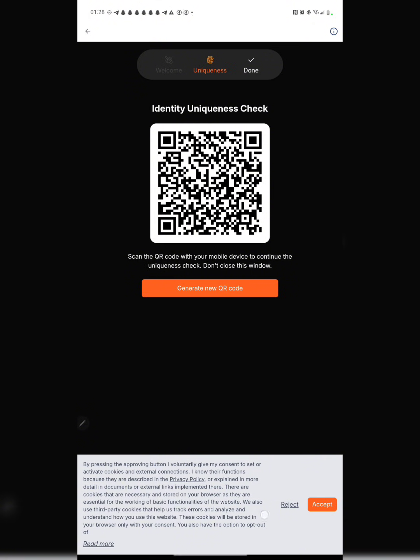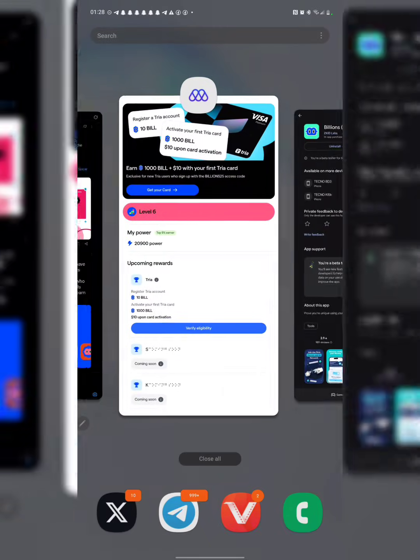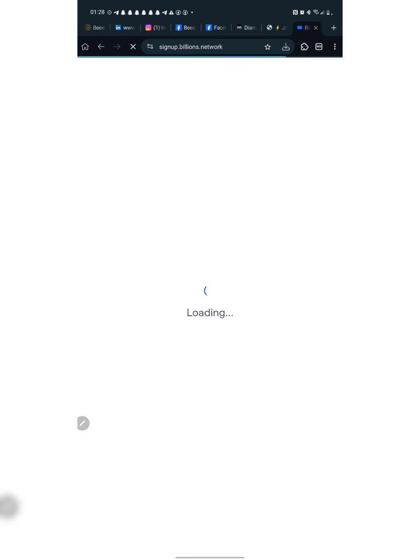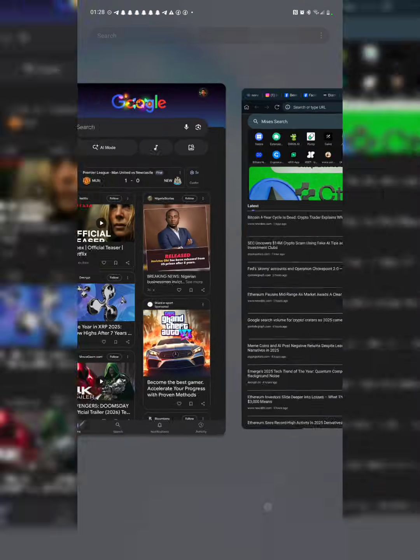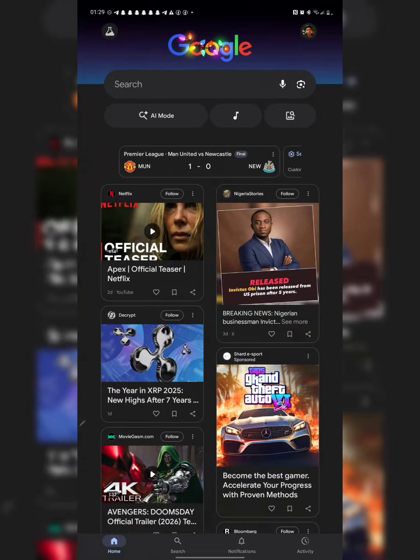So I will go straight to my browser like this. Okay, so here it is. Let me see if I can be able to scan it through this particular browser. So in this case, I don't think I can be able to do it right here. So I will go to my Google. So you come to Google, you click over here on this camera button right here. You click on it.